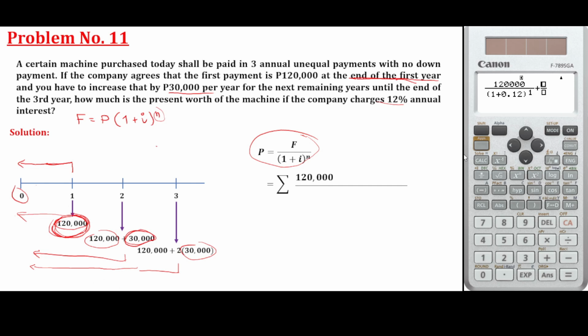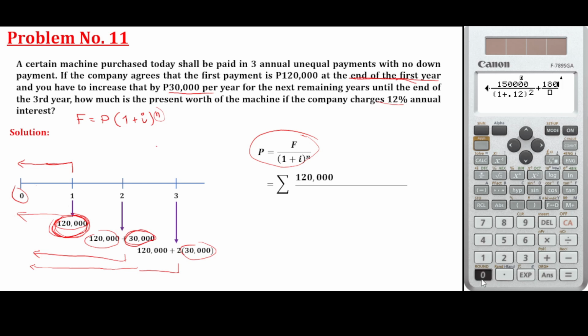the 150,000 of the second year, so you just raise this to 2. Then the 180,000, which is 150,000 plus another 30,000.